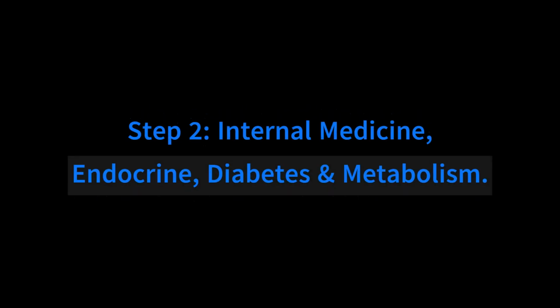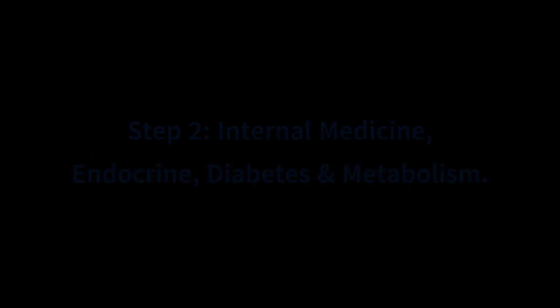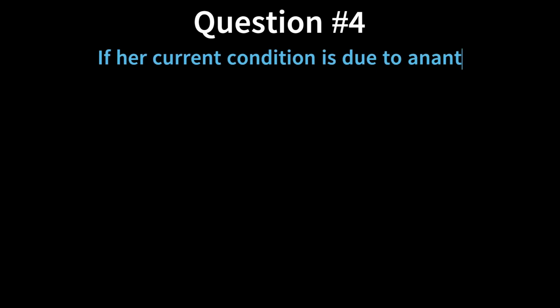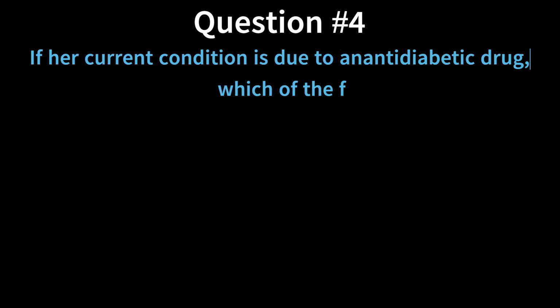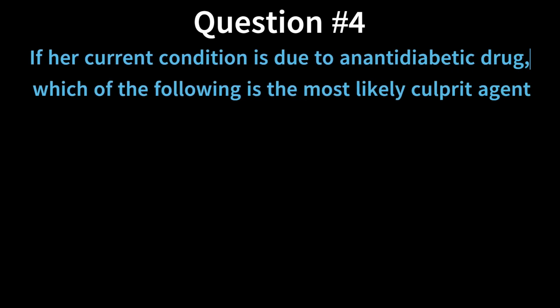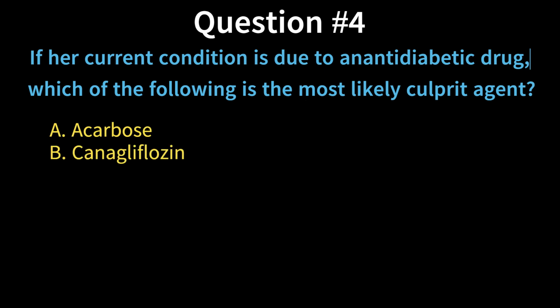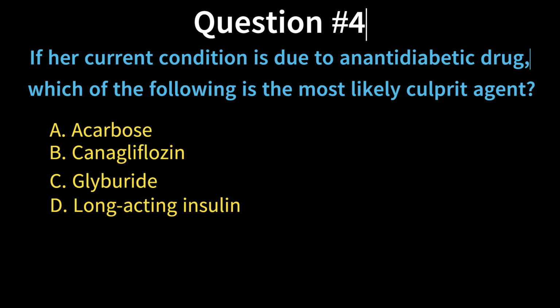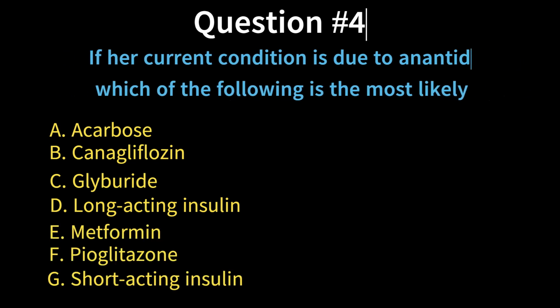Today, we're diving into Step 2, Internal Medicine, focusing on endocrine, diabetes, and metabolism. Question number 4. For the following case. If her current condition is due to an anti-diabetic drug, which of the following is the most likely culprit agent? A. Acarbose. B. Canagliflozin. C. Glyburide. D. Long-acting insulin. E. Metformin. F. Pioglitazone. G. Short-acting insulin.